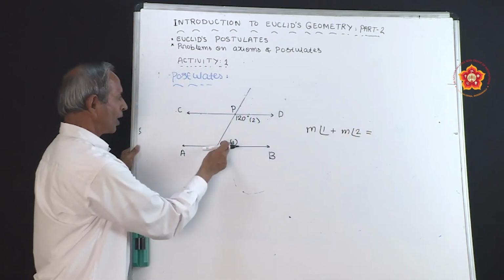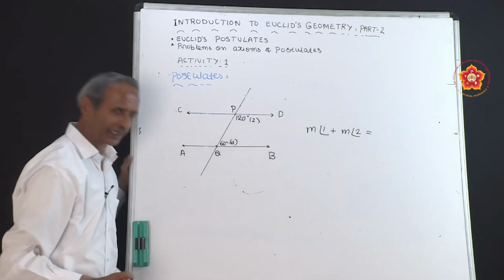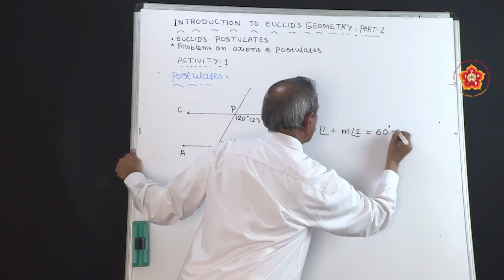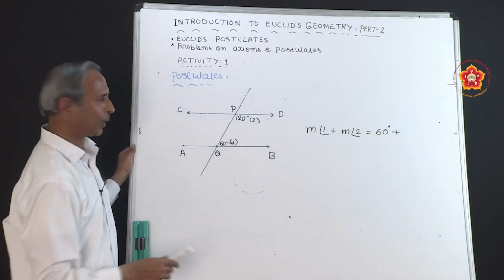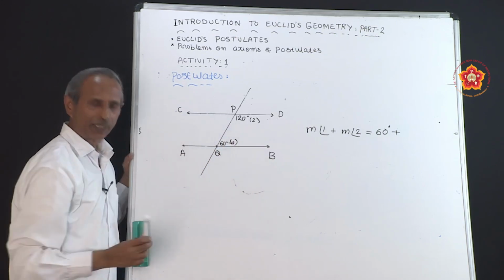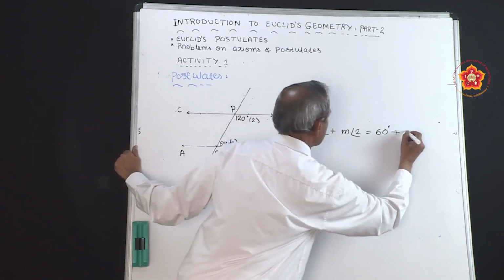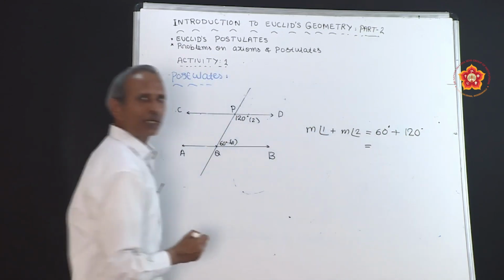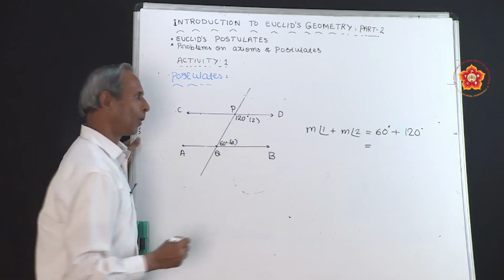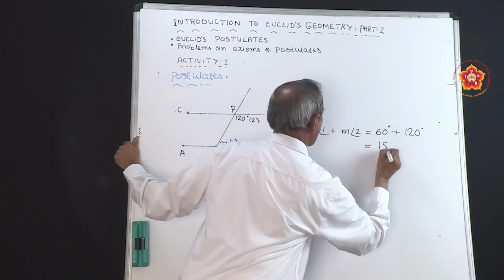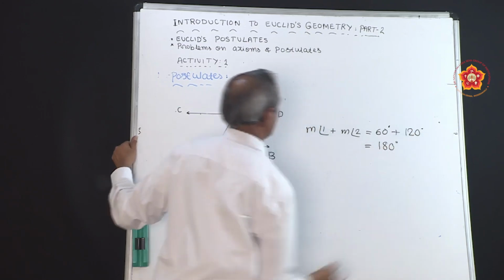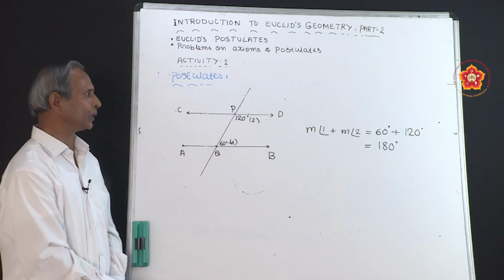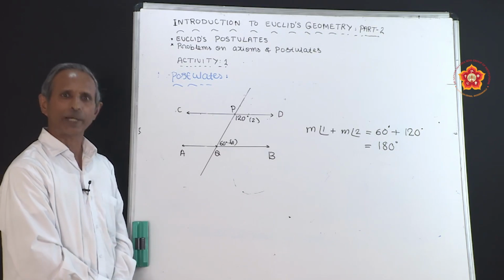Now, what is the magnitude of angle 1 in this diagram? It is 60 degree. I will substitute here 60 degree. Similarly, in this diagram, magnitude of angle 2 is 120 degree. Let us substitute here 120 degree. Now, add 60 degree and 120 degree, you are going to get 180 degree. Now, magnitude of angle 1 plus magnitude of angle 2 is exactly equal to 180 degree.